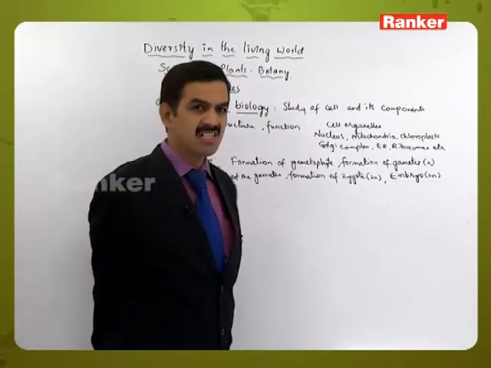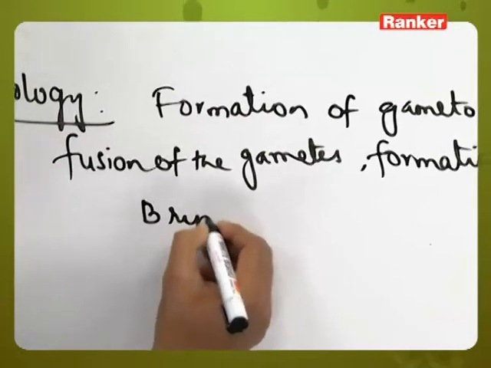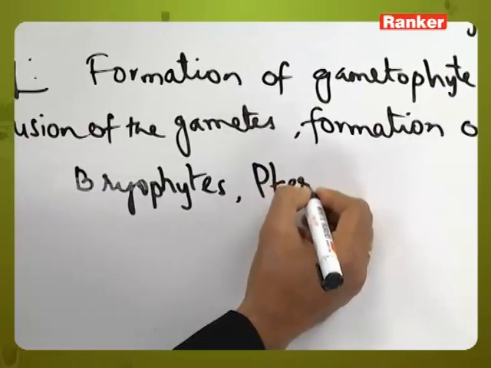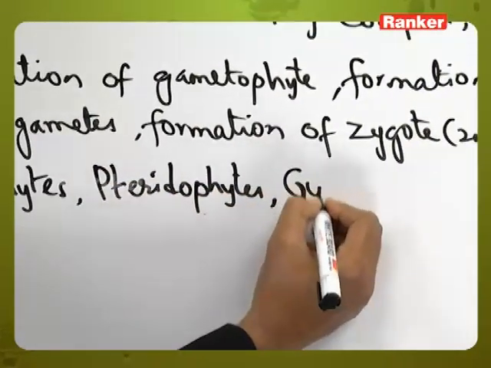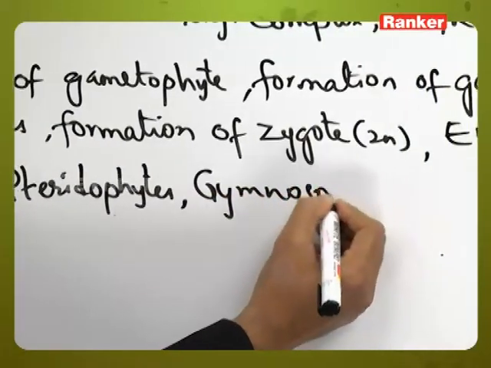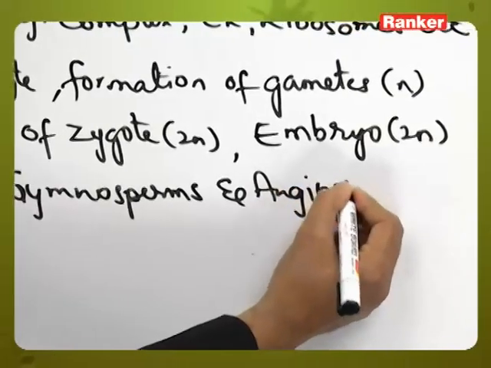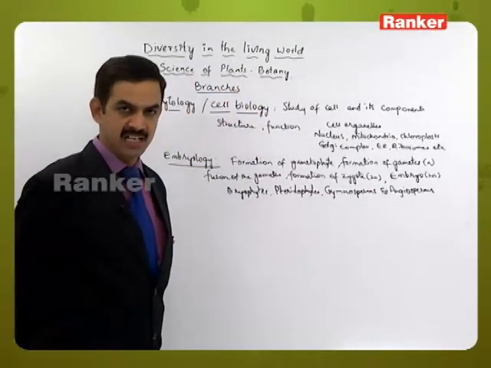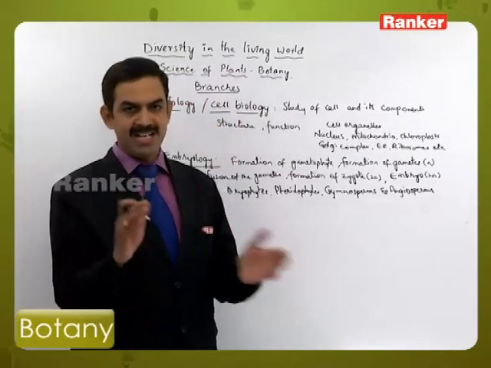The embryo formation starts from bryophytes, pteridophytes, gymnosperms and angiosperms. These are the groups of plants which produce embryos in their life cycle, and from that embryo we know that the plant body will be formed.